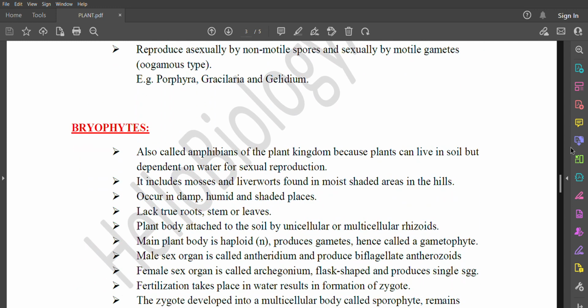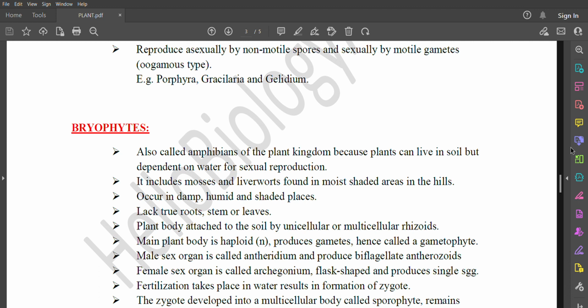Next, Bryophytes. Bryophytes are also called amphibians of the plant kingdom because the plants can live in soil but are dependent on water for sexual reproduction. It includes mosses and liverworts, found in moist, shaded areas in the hills, and occurring in damp, humid, and shaded places.